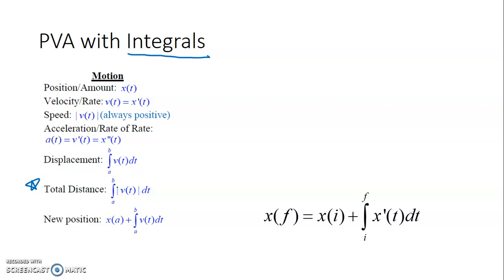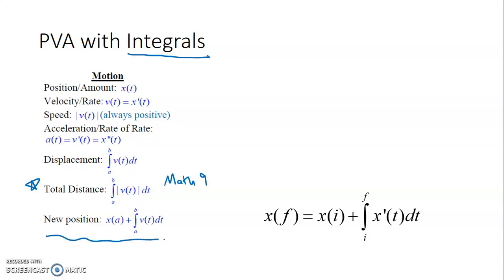They'll ask for the total distance that a particle travels. It'll give you the velocity, and it's almost always on the calculator portion. So you're going to hit Math 9. If this was not on the calculator portion and they gave you a graph, you'd just be looking at the area, but you'd make everything positive. But this is usually on the calculator portion of the AP exam, and you can use Math 9 to calculate this. The other way that you see integrals with position, velocity, and acceleration is finding a future position.